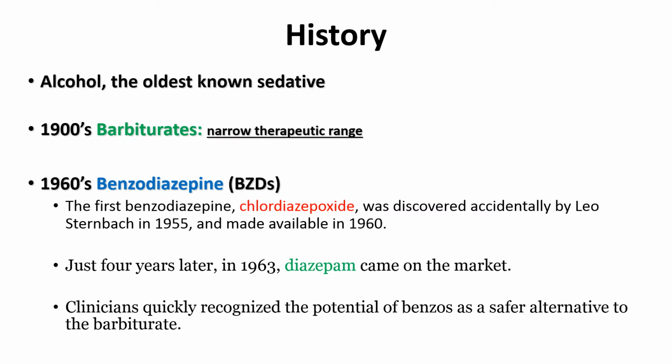Now, before going any further, let us discuss the history of the sedative hypnotics. Alcohol is the oldest sedative drug, and it has been used irrationally for many centuries.